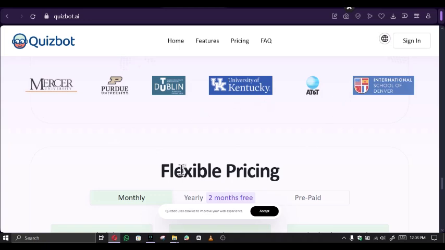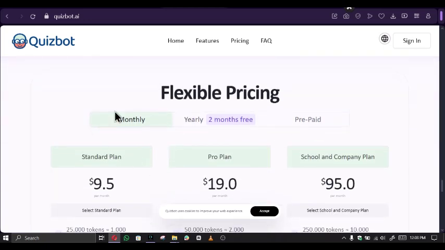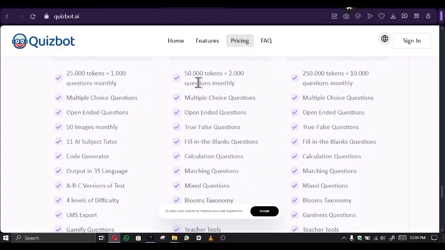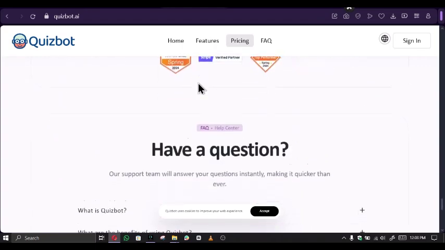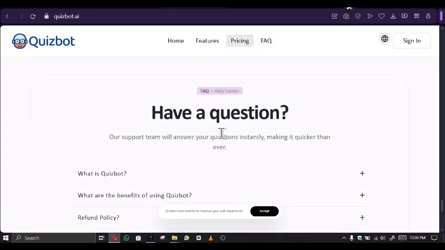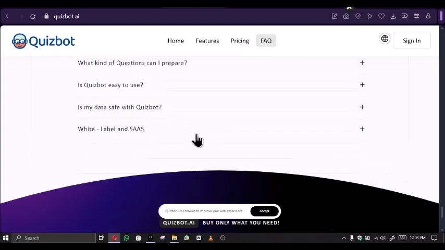Trusted by all those people, it has flexible pricing. You have the monthly plan, the yearly plan, and the prepaid plan. When you go for the yearly plan, you get 2 months free. You can see all the benefits in it. You also have a question you can ask. The support team is ready to answer your questions instantly, making it quicker than ever.